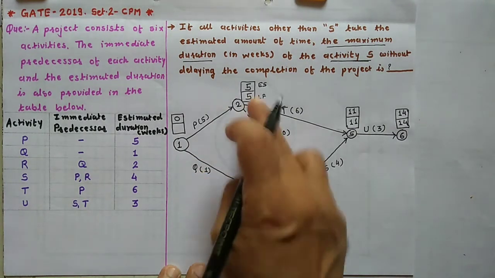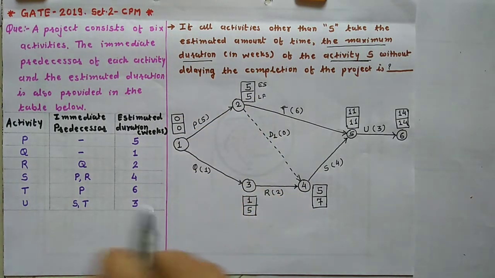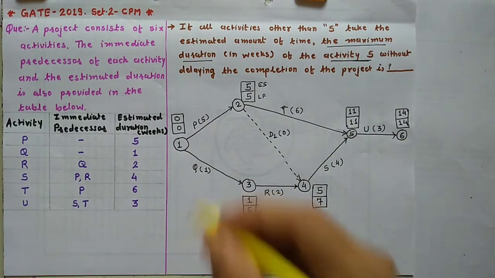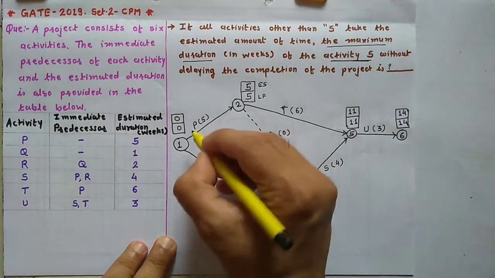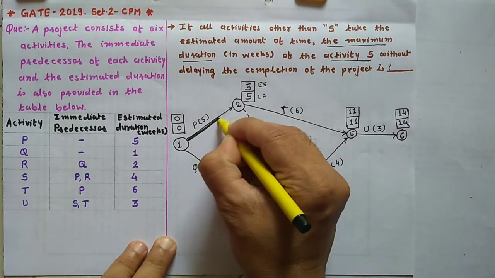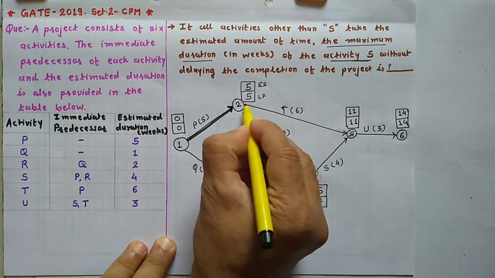And 5 minus 1, 4. So take the minimum. So this will become your critical path, where both values are the same.